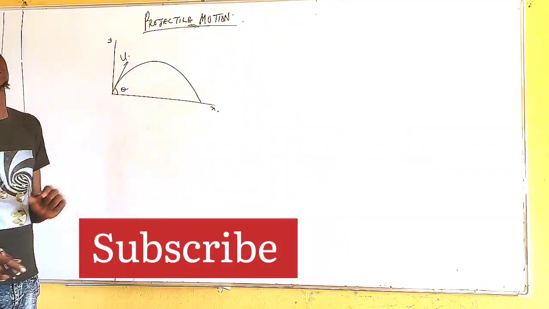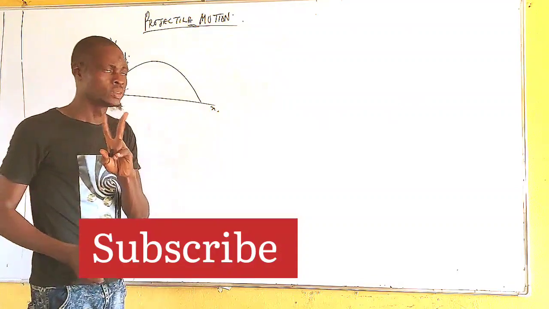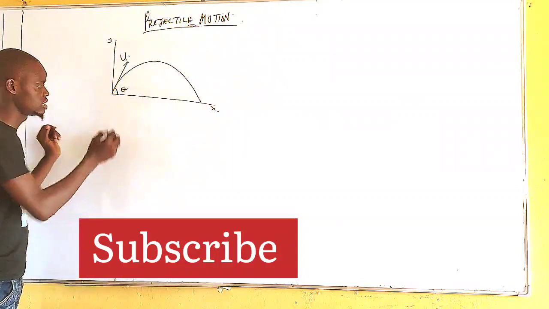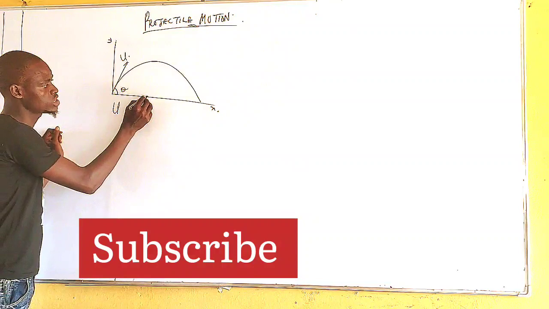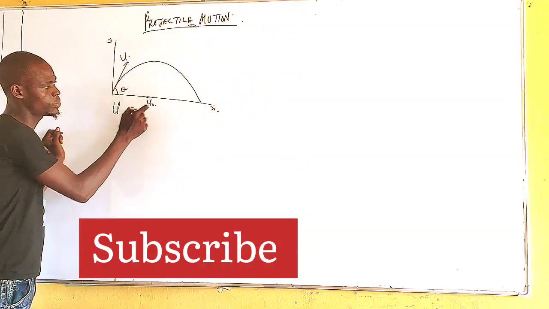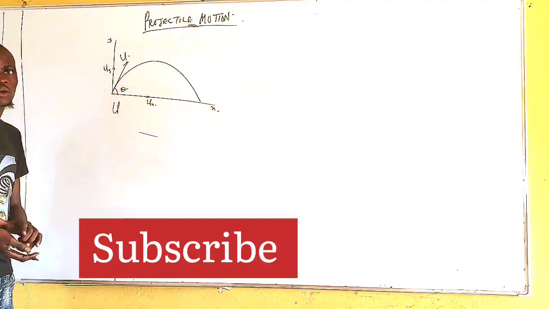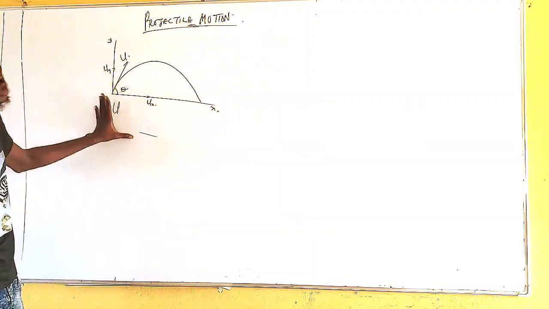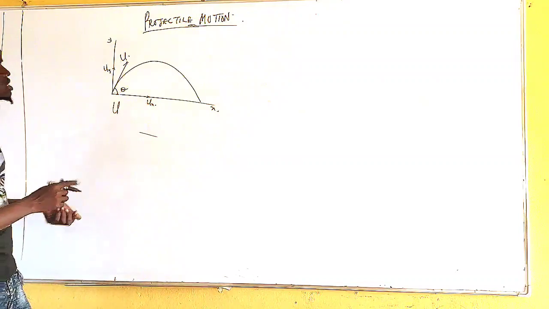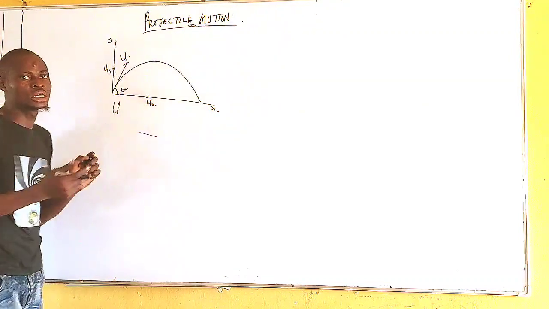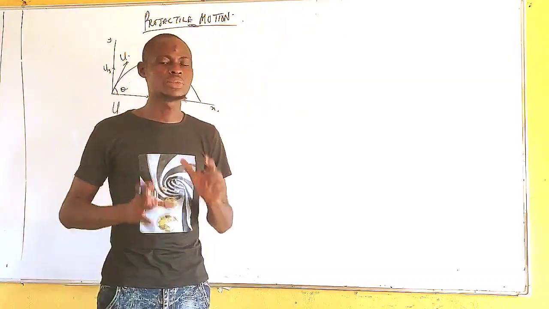Now you see this velocity has two components that you should know. Because it is a two-dimensional motion, it has a horizontal component of velocity and it has a vertical component of velocity. Every projectile motion will surely have these two components of velocity. One is changing and one remains constant.